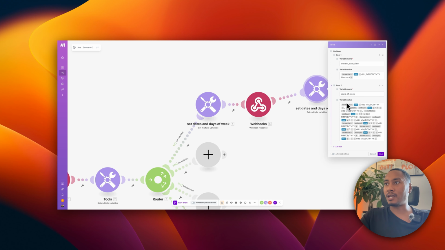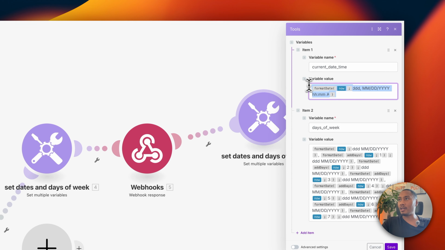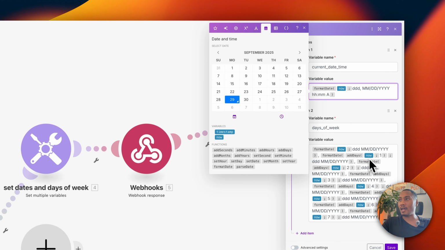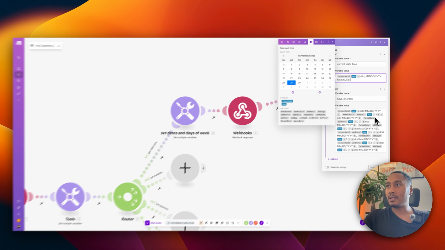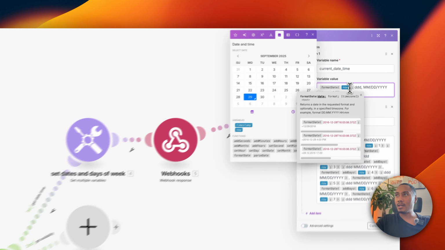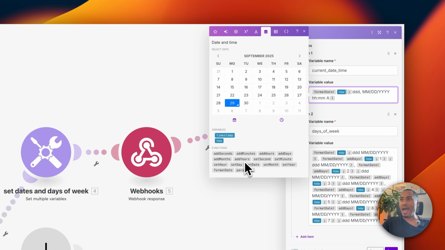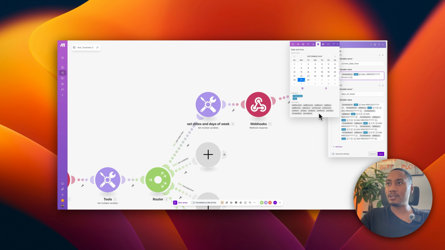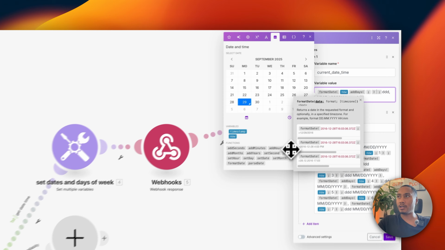And then the same thing for days of the week. It's the same thing, but what I did was I added, inside the first parameter, an add days function, which is right here.